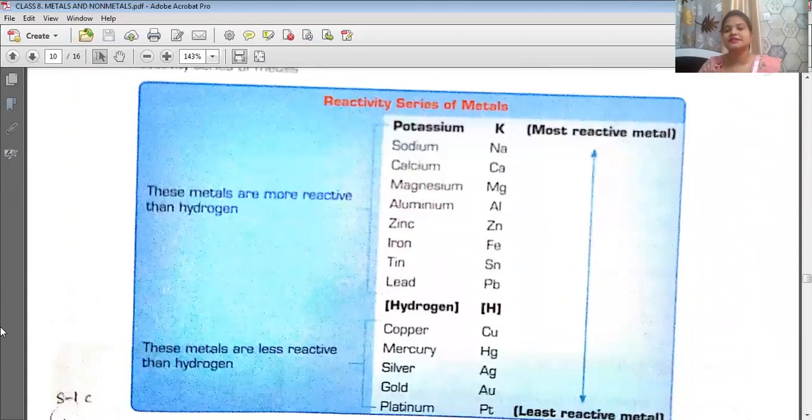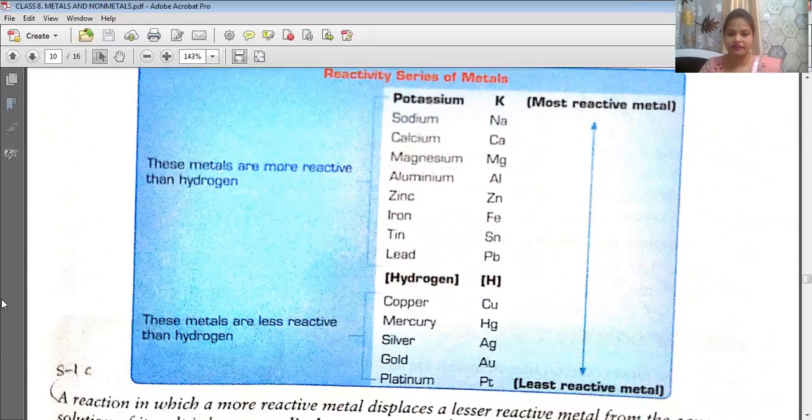So students, this is the reactivity series. In the reactivity series, from most reactive metal to least reactive metal, it is given in the chart. We know that potassium and sodium are the most reactive metals.